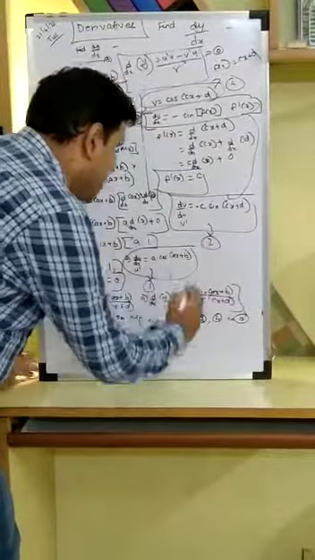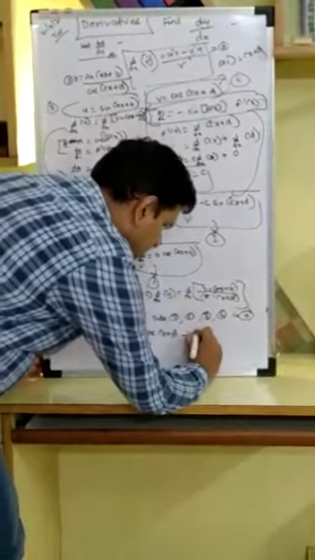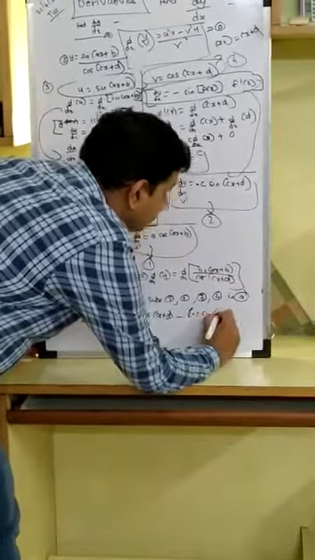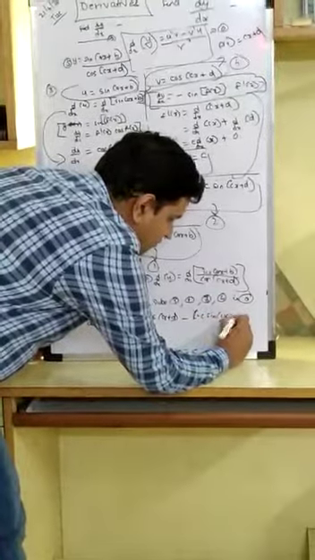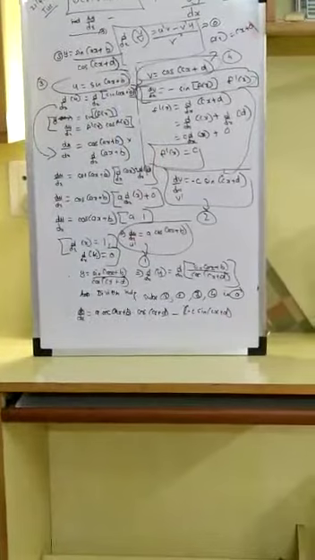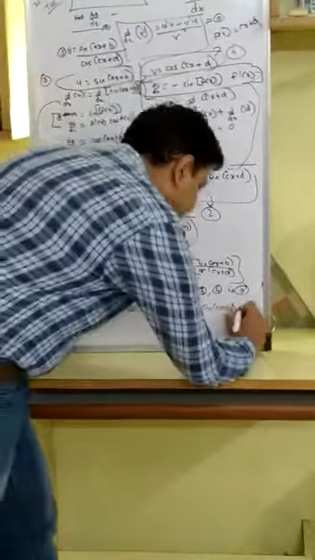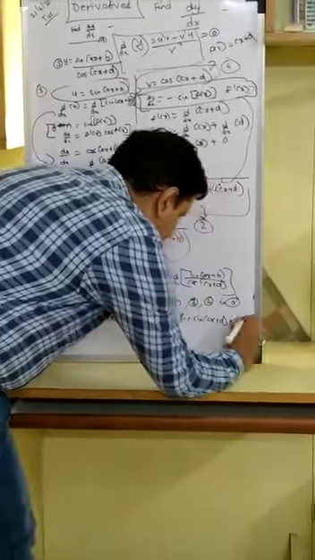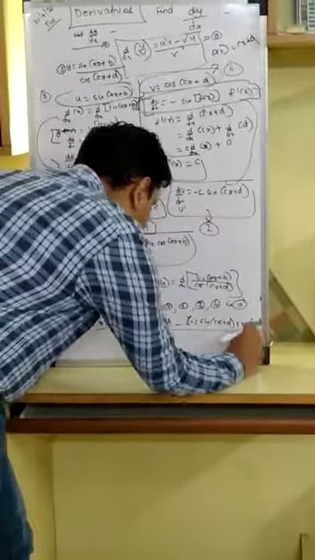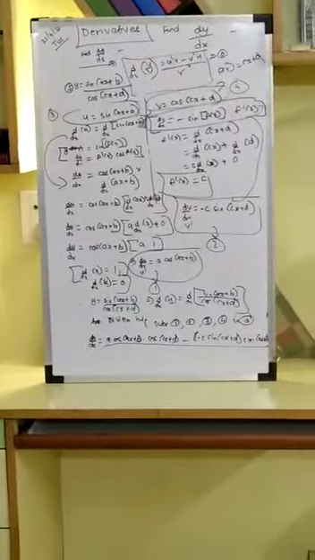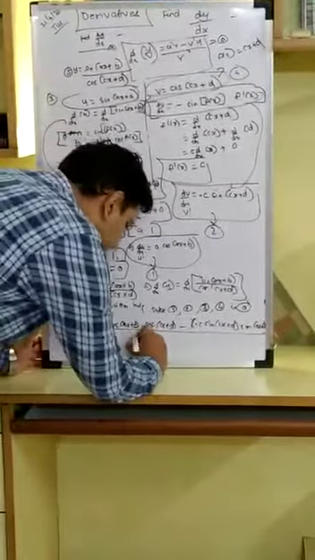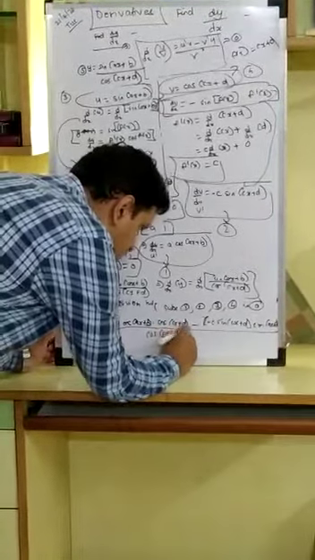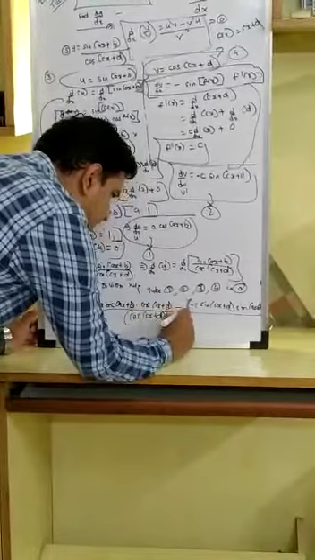So, I have bracketed minus c sine of cx plus d into u, sine of ax plus b, the whole upon cos of cx plus d square.